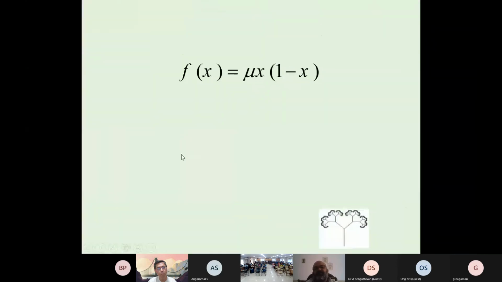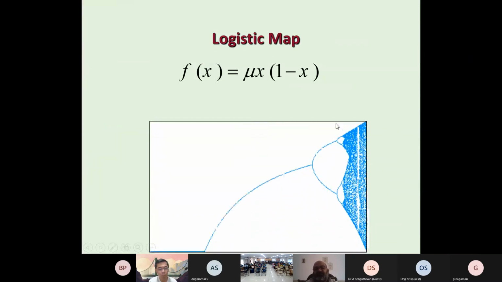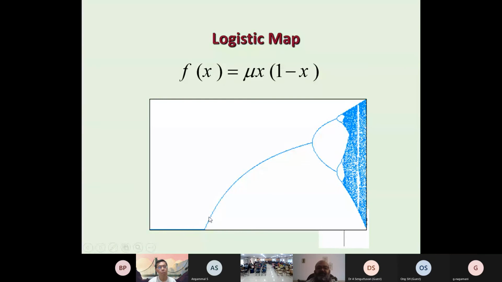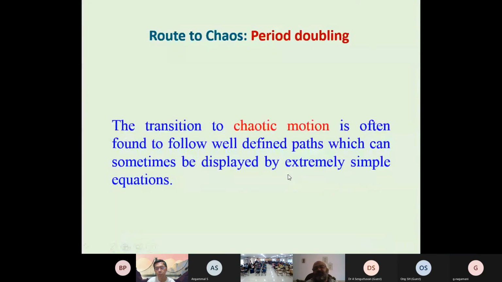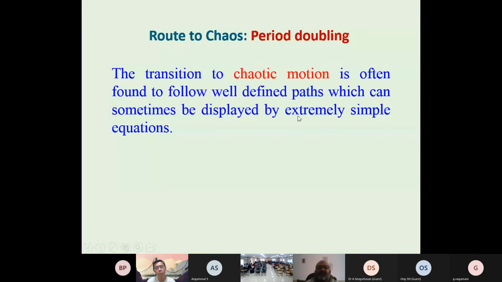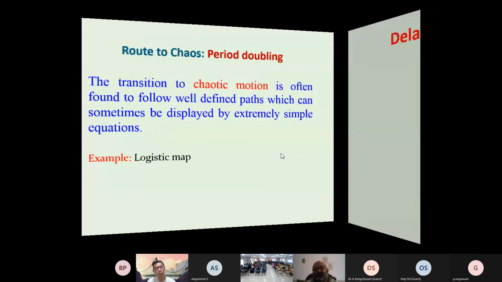So how to show these periodic things in a graph? We can see this bifurcation graph. What is going on? We start from the beginning, we have a fixed point, then period 2 points, then period 4, then 8, then 16, then we have a dark blue region, which means chaos. So the route to chaos means period doubling. The transition to chaotic motion is often found to follow a well-defined path which can sometimes be displayed by an extremely simple equation. So the logistic map is a very simple equation, but we can show the fractal through this.